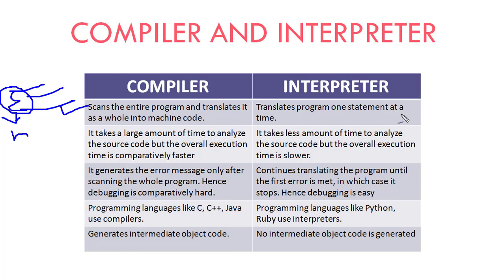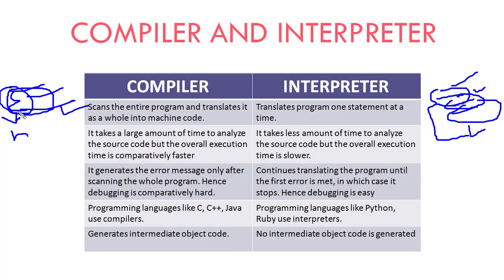And what does the interpreter do here? Suppose 3 lines are there. First of all, the interpreter will read the first line and translate it. It will read the second line and translate it. It will read the third line and translate it. So it translates high level language into machine level language one by one, while the compiler reads all the lines in a single phase and translates them into machine level language.